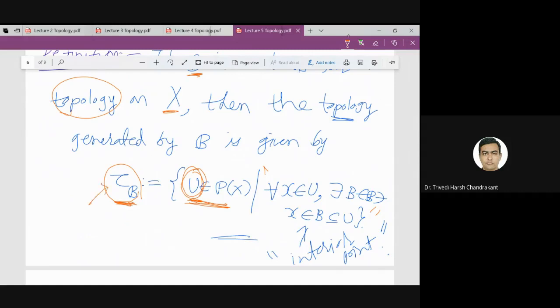This is first of all a family of subsets of X. What will be the elements of this family tau? Only those subsets which satisfy this property. What is this property? If I have a set U which is a subset of X, that U belongs to tau if for every element x in U, I can find one element B in the basis such that x belongs to B, which is contained in this set. If U does not satisfy this property, it will not belong to tau.